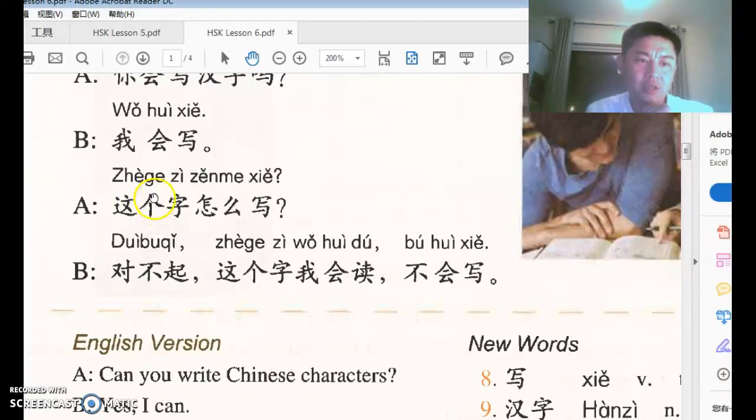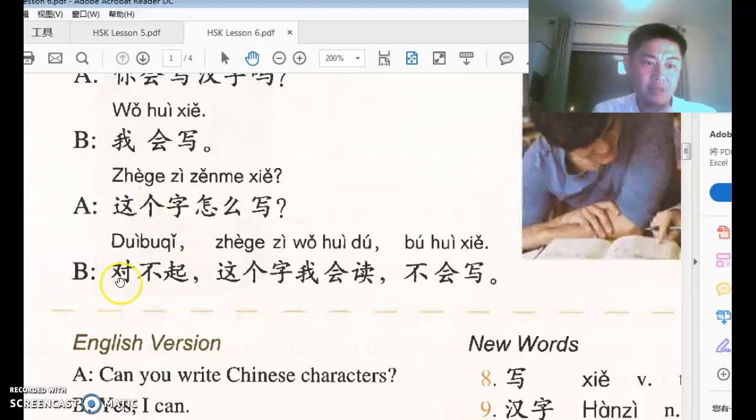这个字, 个, we talked about that before, is the most commonly used measure word. 这 is this one, so you can translate the measure word into one sometimes. This one character, how to write. So basically means how to write this one character. Why is this Chinese character placed at the beginning of the sentence? I call it the Yoda structure. We emphasize it. Right? Tomorrow, school we go to. Or food we eat. That's the structure. Emphasize. 怎么写这个字 is actually the correct order.